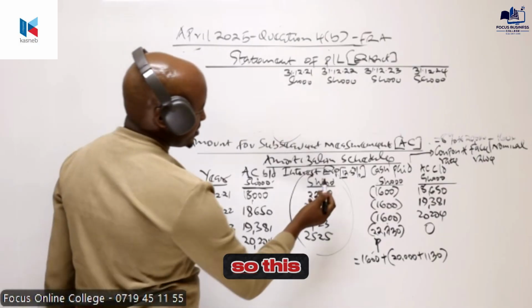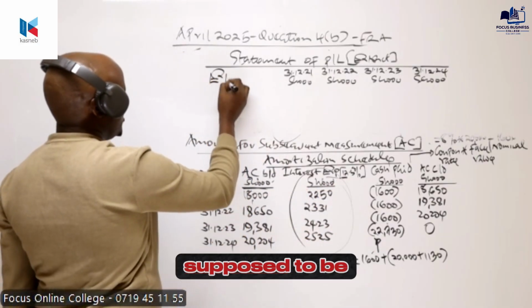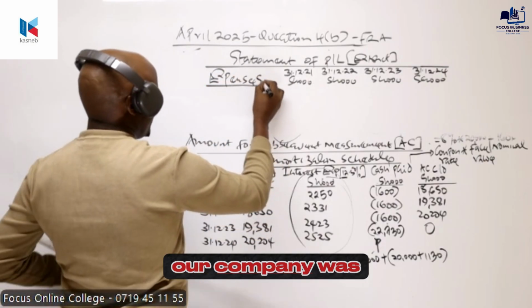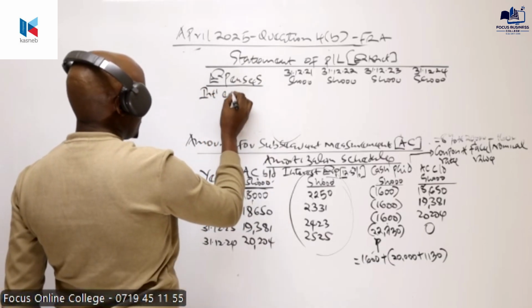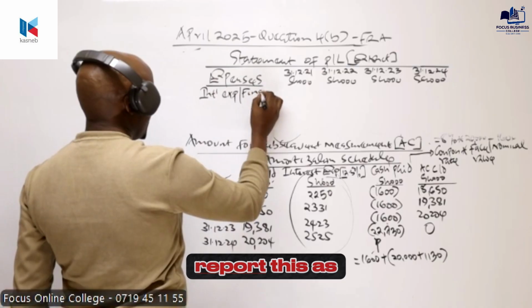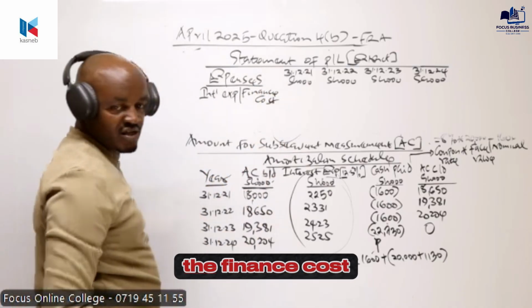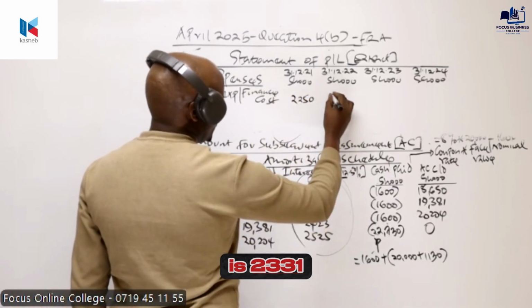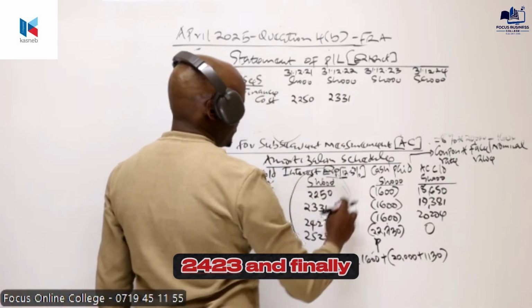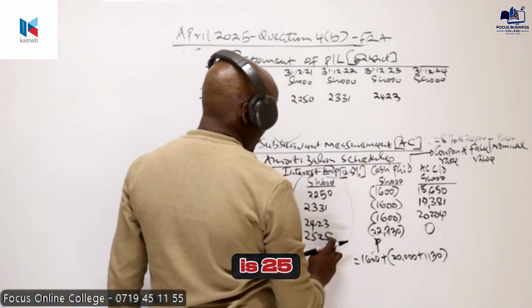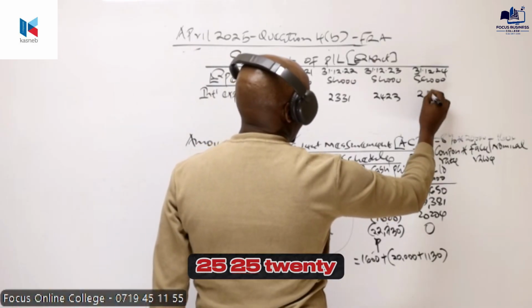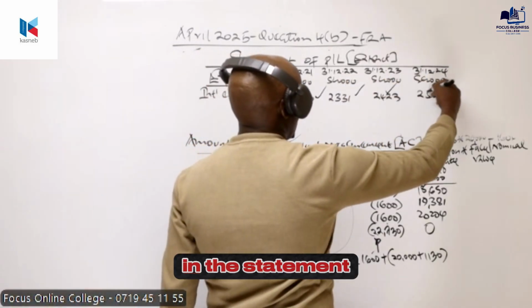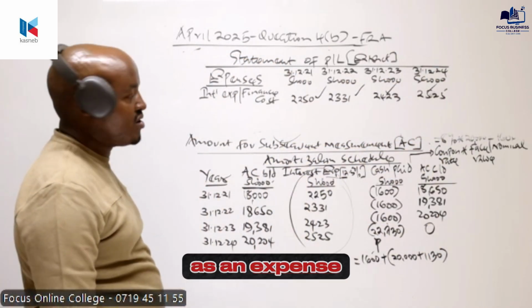I've said what our company was supposed to recognize here is this one. And you can see this is an expense. So this interest expense was supposed to be recognized here as an expense. This interest expense, in other terms, we can also refer to as a finance cost. The finance cost for the first year is 2250. For year 2 is 2331. For year 3 is 2423. And finally is 25. So this is what was supposed to be recognized in the statement of profit or loss as an expense.